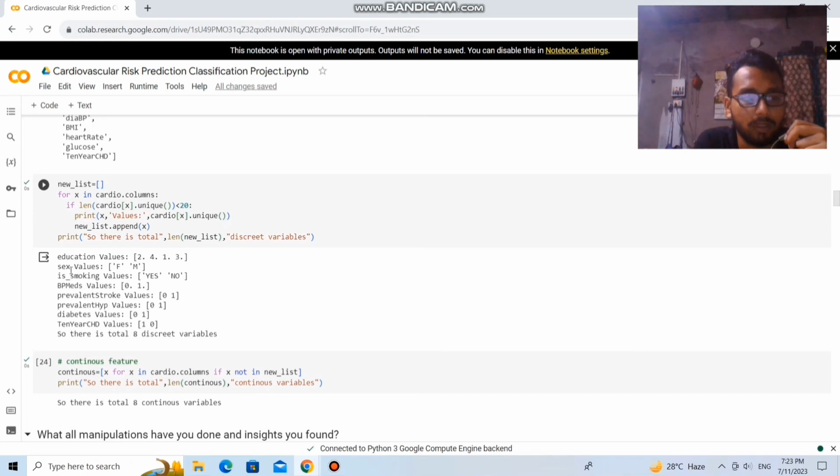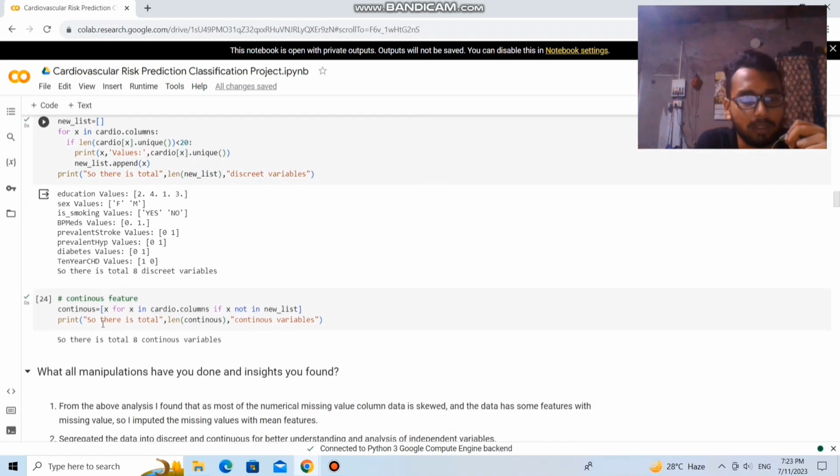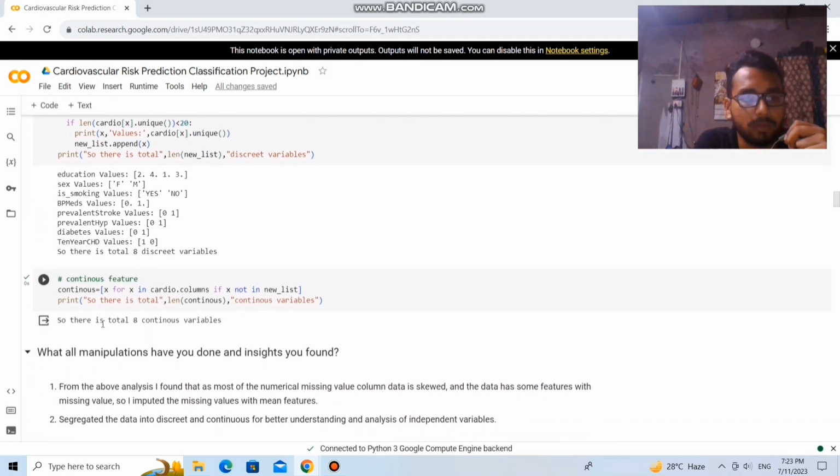From the analysis we can see that there are a total of 8 discrete variables: education has values 2, 4, 1, 3, sex has male or female, is smoking has yes or no, BP meds has values 0 and 1, etc. In the case of continuous features, there are a total of 8 continuous features.